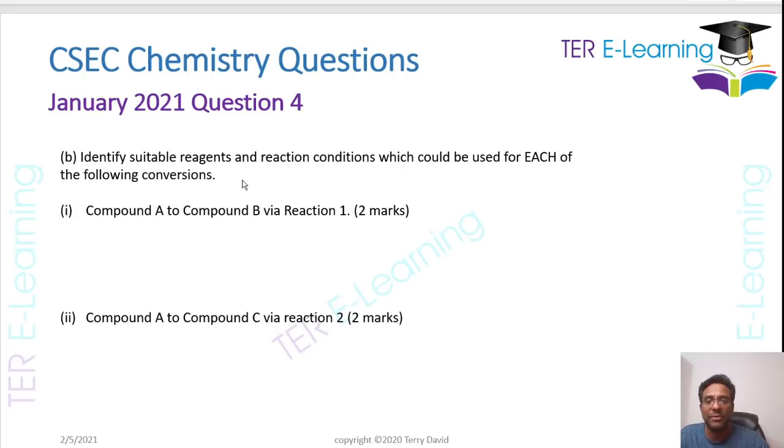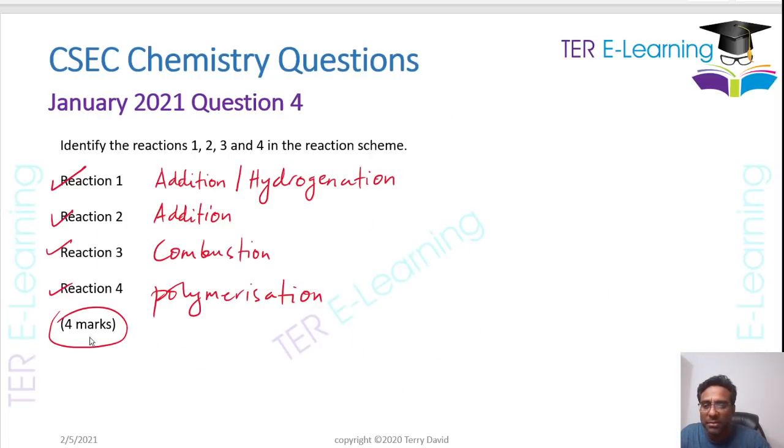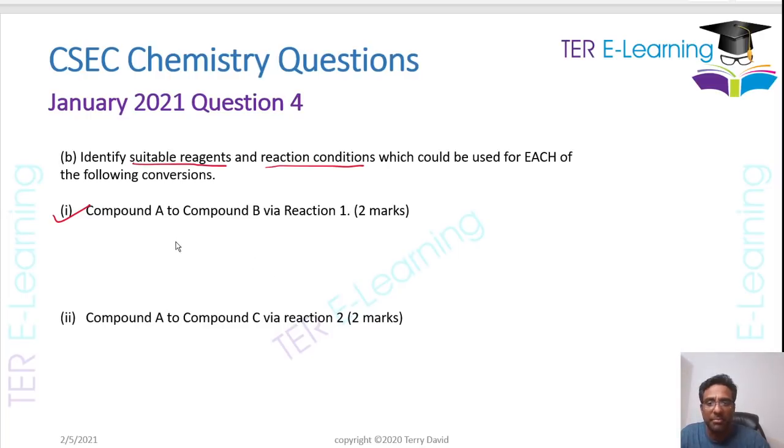So in part B now, they said identify suitable reagents and reaction conditions. Now that is the important part about organic chemistry. It requires you to know all your reagents and your conditions. And you want to know, let's say in part 1, you want to convert compound A to compound B via reaction 1. So it's compound A to B.